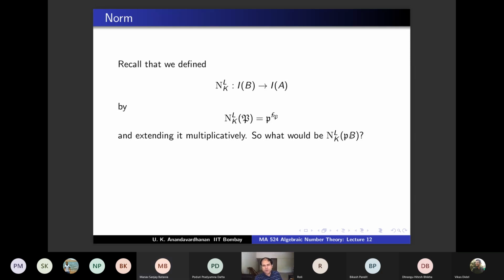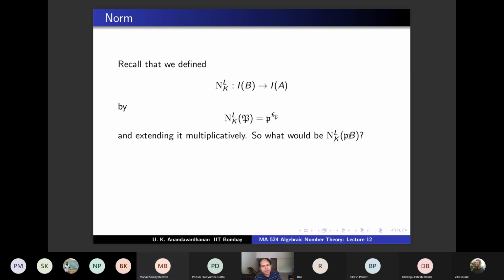Yeah. pB you write as P1 power e1, etc., Pr power er. And what is the norm of P1? The norm of capital P1 will be p power f1. And the norm of capital P2 will be p power f2, etc. So you're extending it multiplicatively, right? So the norm of this will be p power f1 plus f2. No, not p power f1, just pay attention.